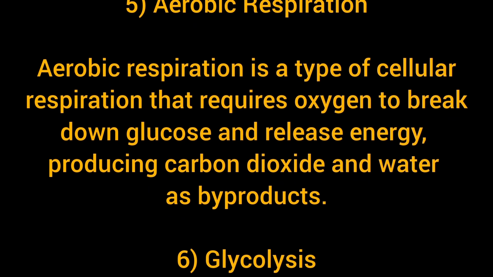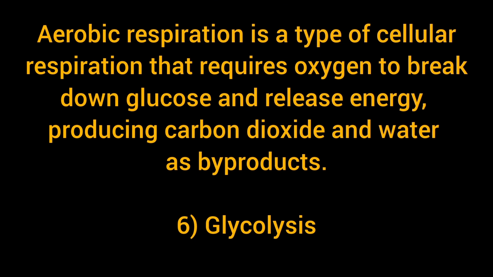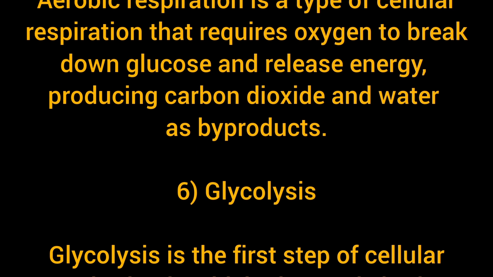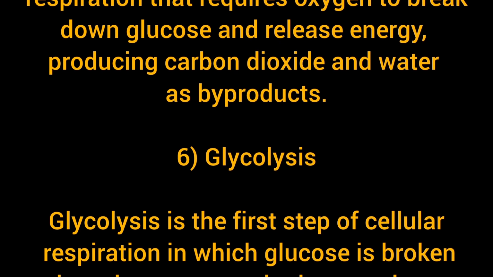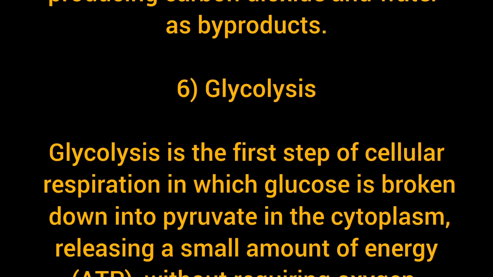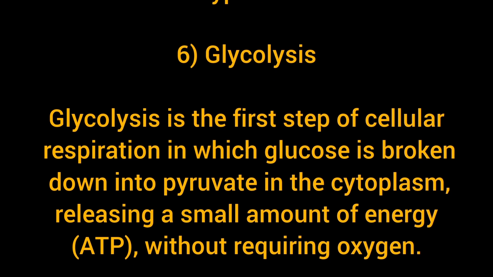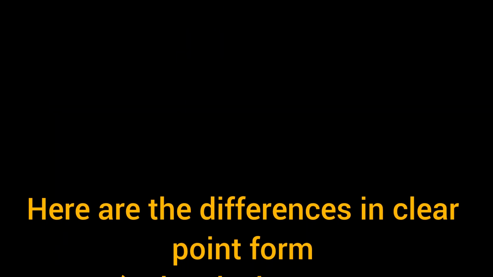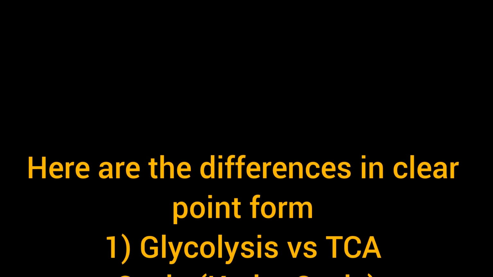6. Glycolysis. Glycolysis is the first step of cellular respiration in which glucose is broken down into pyruvate in the cytoplasm, releasing a small amount of energy, ATP, without requiring oxygen. Here are the differences in clear point form.